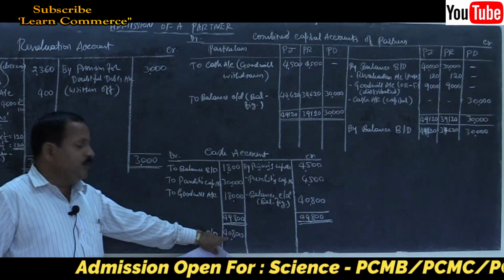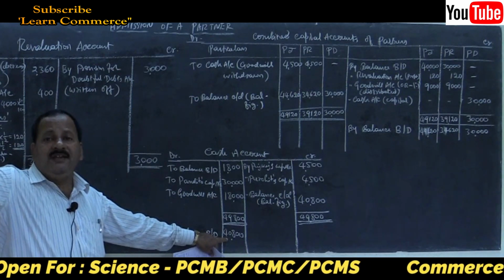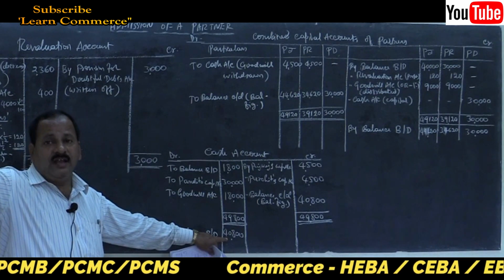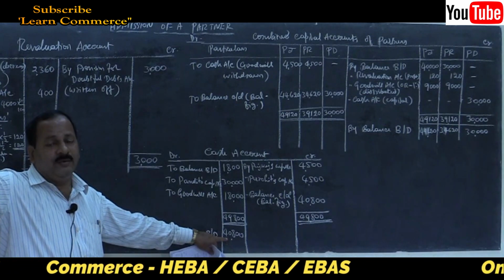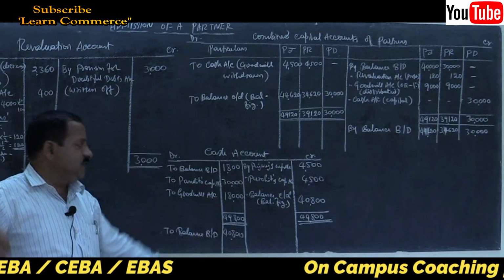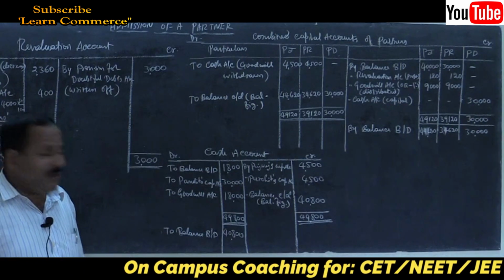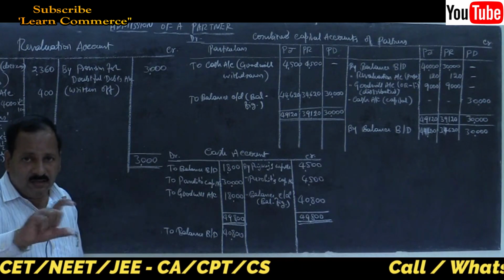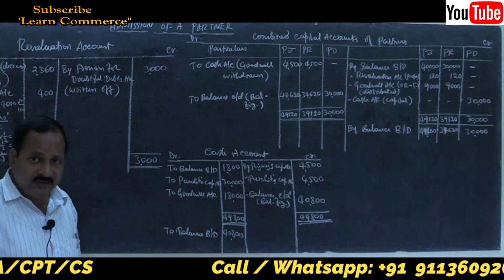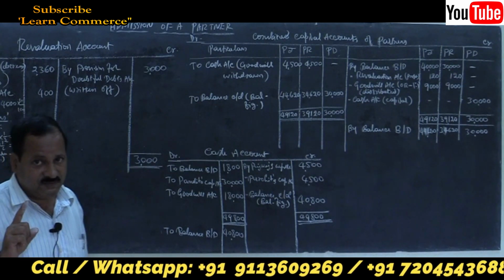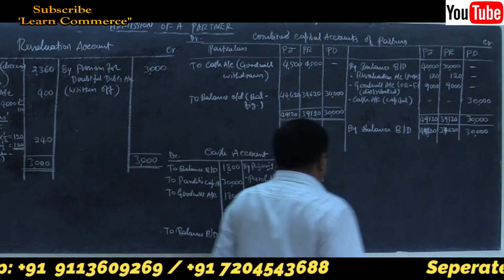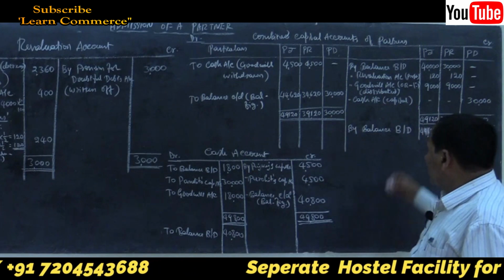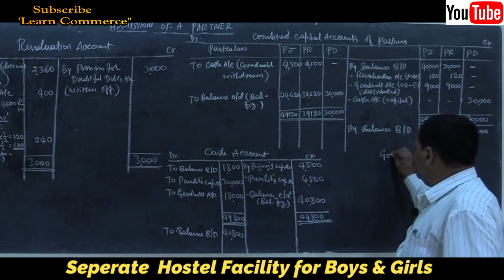This is the amount of cash that should be entered as cash in hand in the new balance sheet. Remember, this is the cash account, if they ask you to prepare it. Otherwise no need; simply add and deduct and write the final balance, but don't make mistakes. Very simple. Now, let me prepare the goodwill account here.